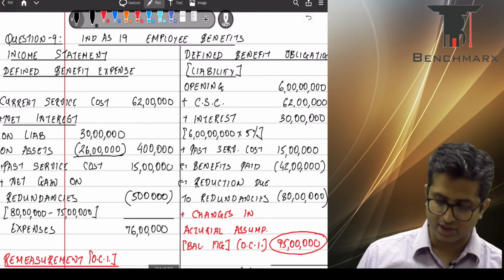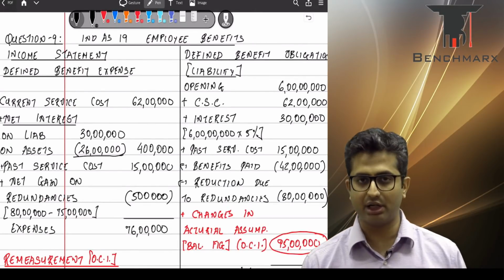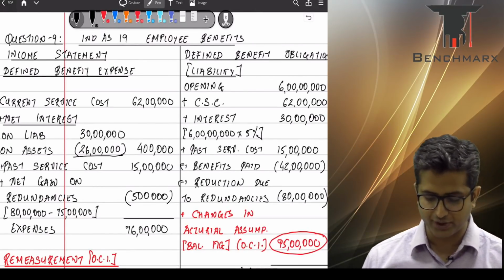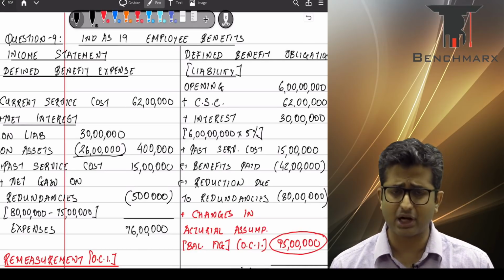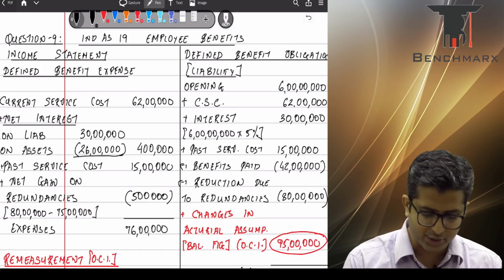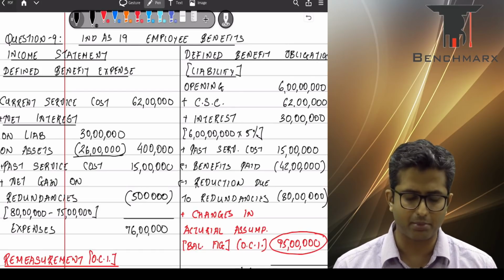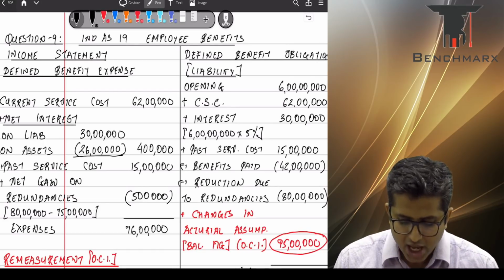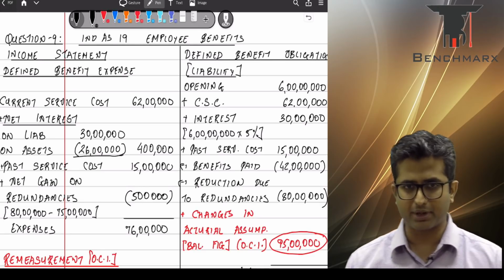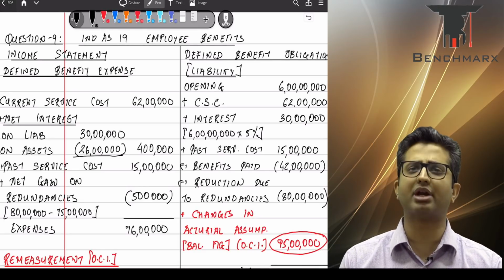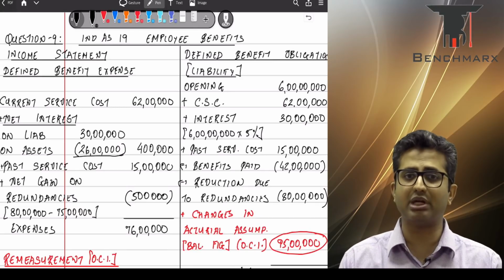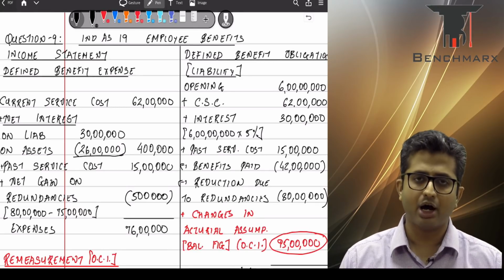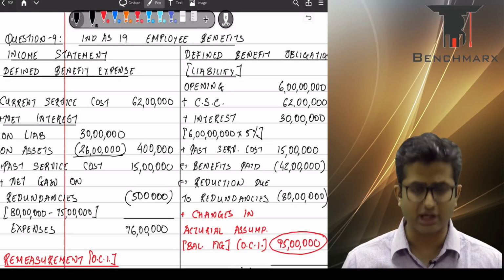We then go to question number 9. Now this is a very interesting question. A lot of students do face problems in this question. This is on employee benefits. Now there are various ways in which you can solve this question. We have adopted a slightly different presentation as compared to the institute, though our end solutions continue to remain the same. This is only because it is much easier for a student to connect using this entire presentation.